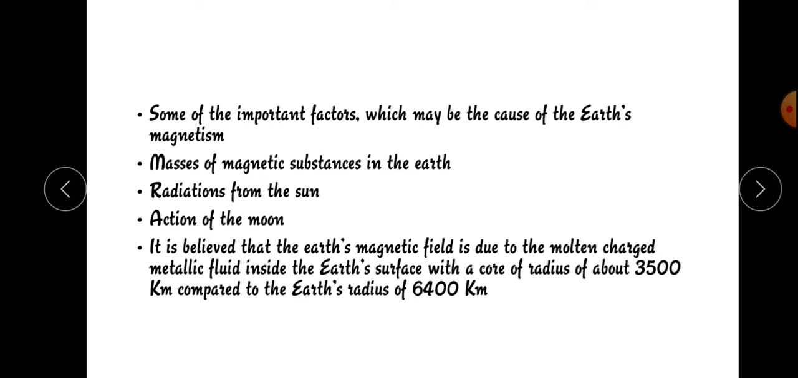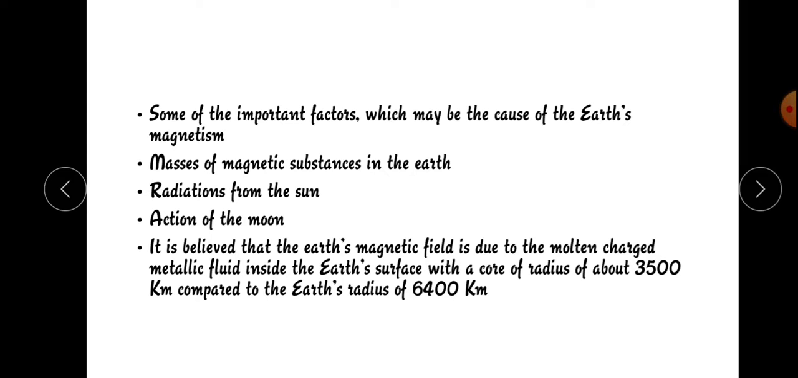These are some important factors which cause the earth's magnetism. However, it is believed that the earth's magnetic field is due to the molten charged metallic fluid inside the earth's surface, with a core of radius of about 3500 km compared to the earth radius of 6400 km. So the earth's magnetic field is due to the metallic fluid which is inside the earth.